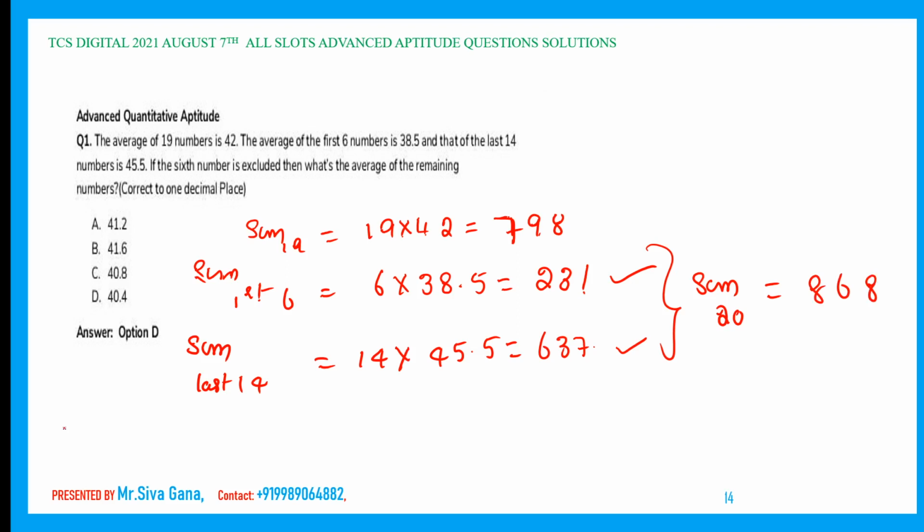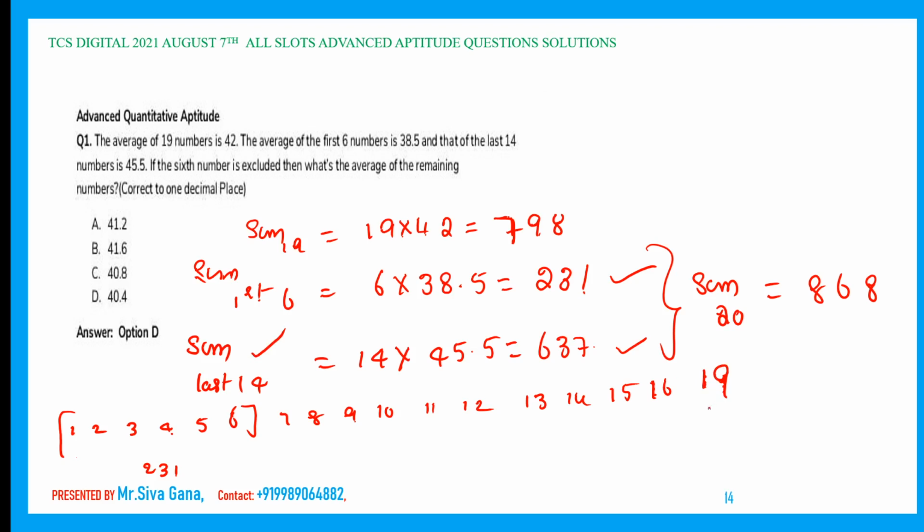Now see, 1, 2, 3, 4, 5, 6. This is the sum of the first 6 numbers, which is 231. 7, 8, 9, 10, 11, 12, 13, 14, 15, 16, 19, right? 19. Now the sum of the last 14 numbers.